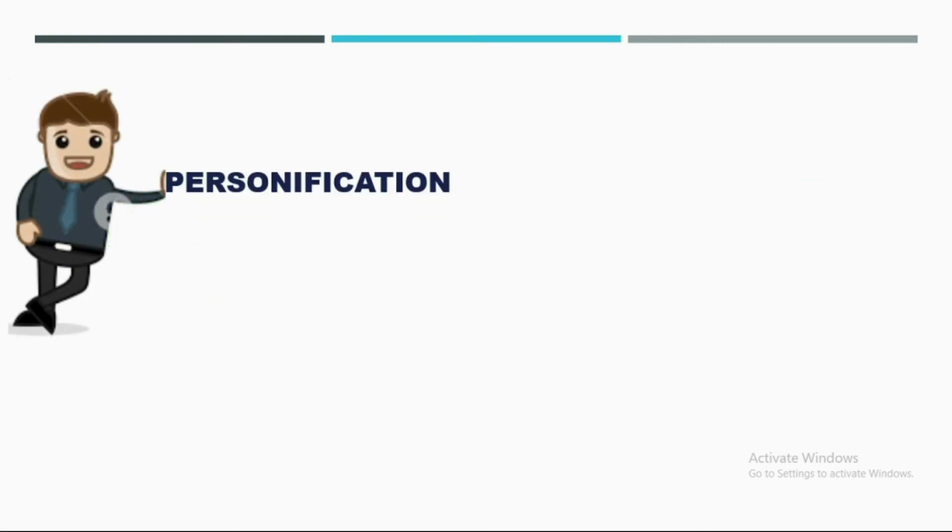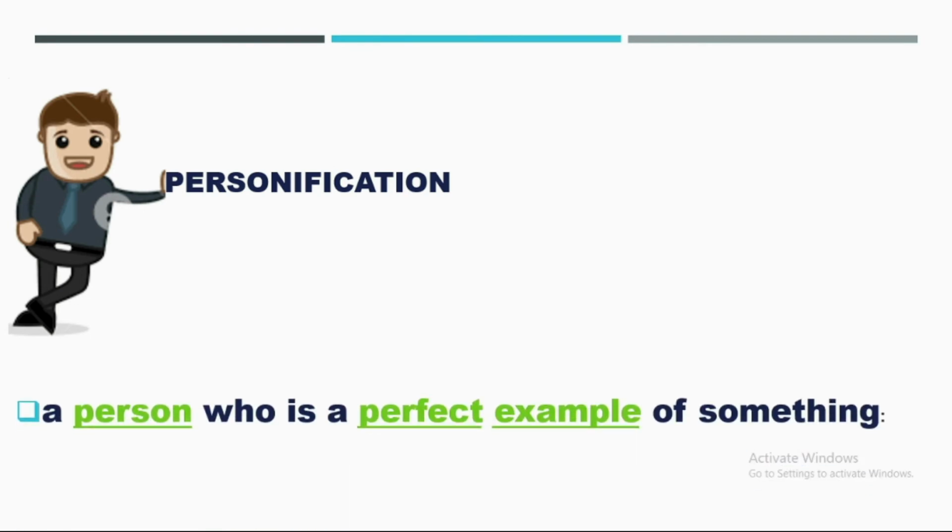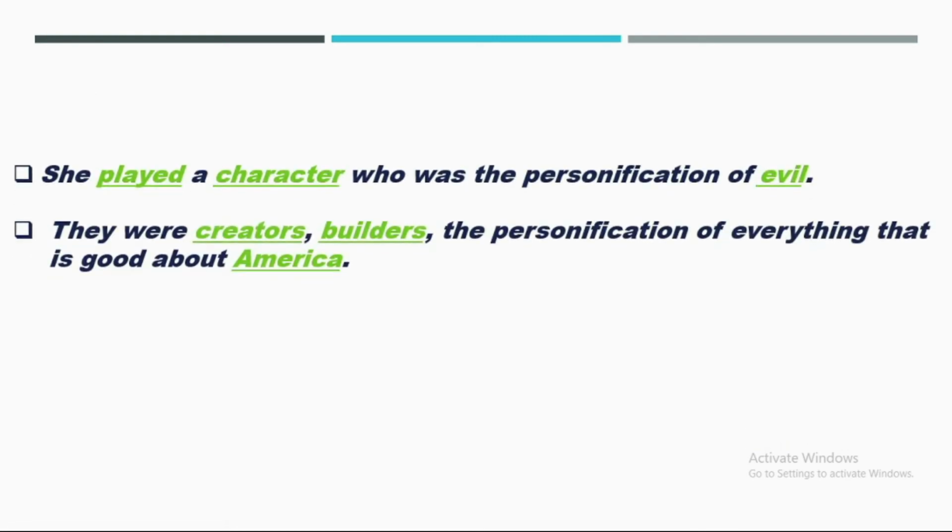Here the last one is personification. The meaning of personification is a person who is a perfect example of something. Here is one example: She played a character who was the personification of evil. It means she is playing very well as a personification of evil. And the second example is: They were creators, builders, the personification of everything that is good about America. It means they always try something new, something different compared to earlier, and always try very hard to make a difference between before and after.